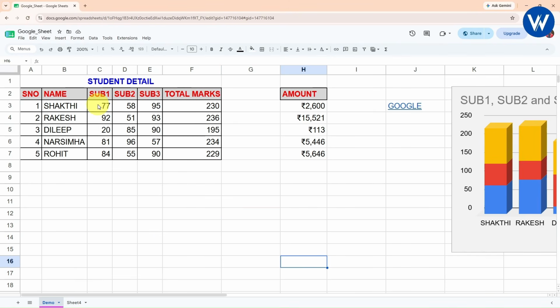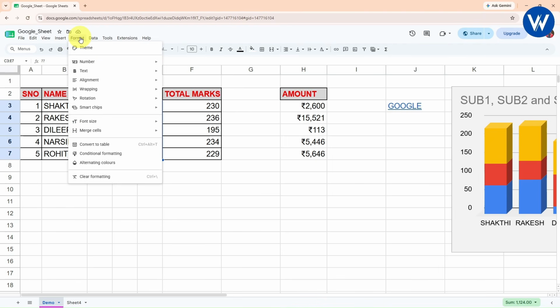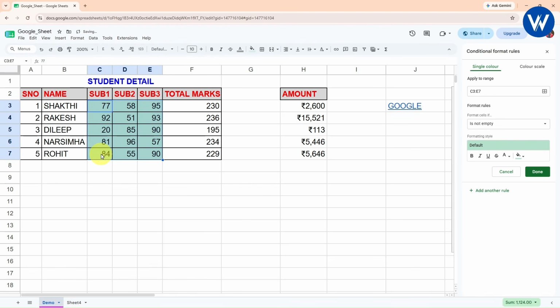Now let's suppose I want to highlight only the marks which are greater than 75. So what you need to do is you need to apply the conditional formatting. It is very simple. Go to format tab. Here we can see under format tab conditional formatting. Alright. Click on conditional formatting. At the right hand side the formatting pane will appear, conditional format cell. Apply to range. Okay. Now these are the format rule.